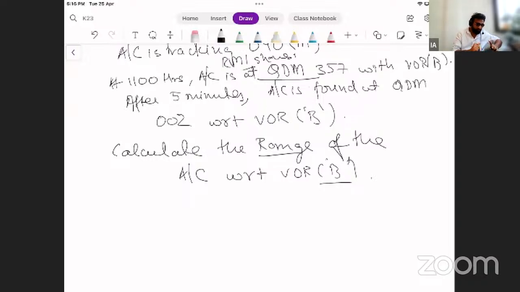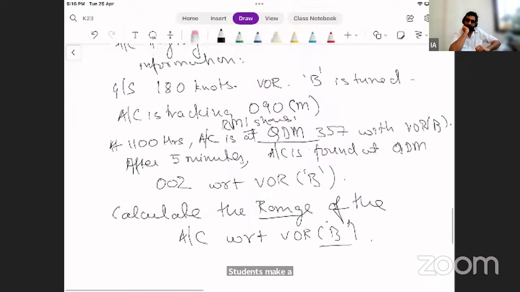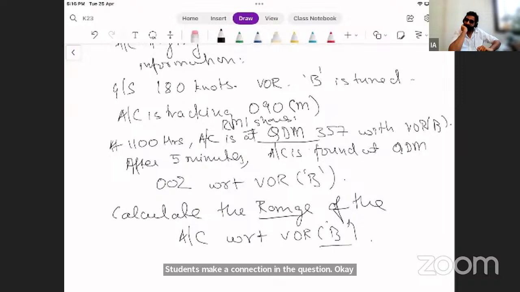Muskan, theta is good. Students, make a correction in the question. Okay? Make a correction in the question. Instead of tracking 090, make it tracking 270.